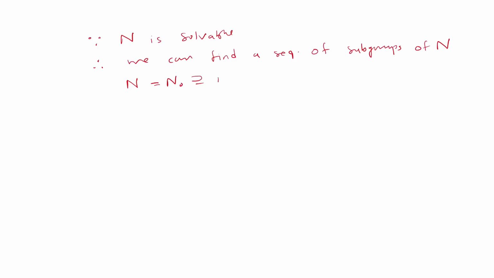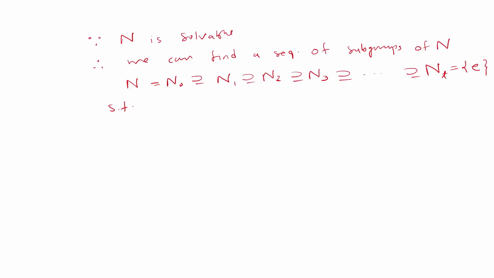Since N is soluble, we can find a sequence of subgroups of N, which is like this: N equals N0 contains N1, contains N2, contains N3, contains N4, and so on up to, suppose, Nt, which is the singleton set containing the identity element only,